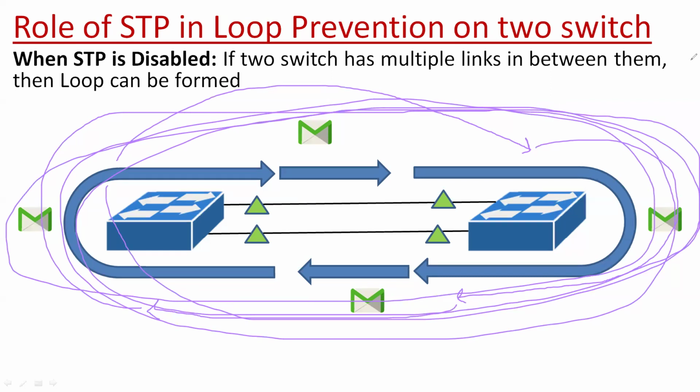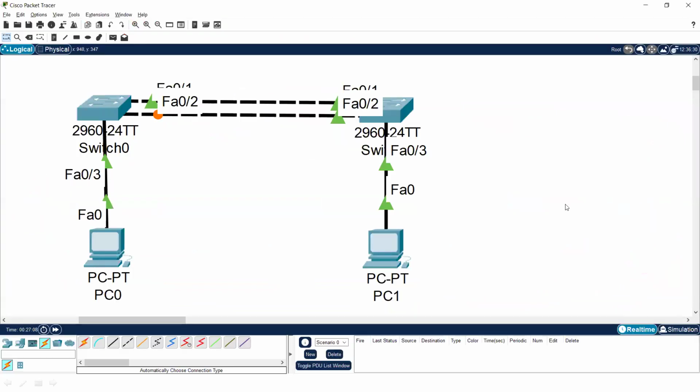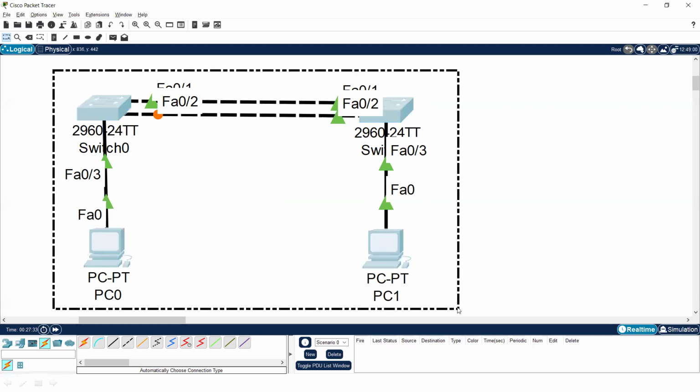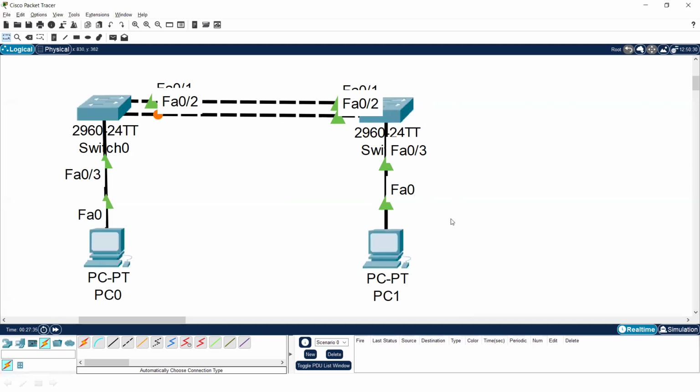Let's observe this practically between two switches. Now I have connected two switches here, and we will see what the effect is. Currently, the STP protocol is working, and it has automatically turned off one link, automatically disabling one interface. Now, what I will do is go to these two switches, and through the console, I will disable the STP protocol and then observe what will happen.